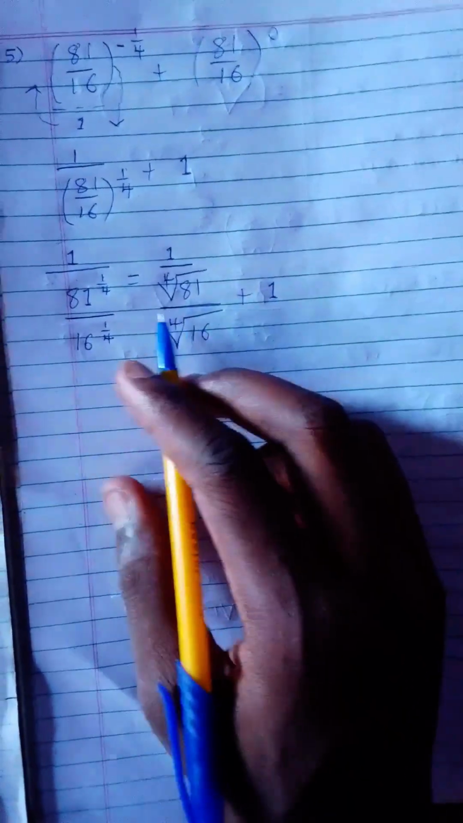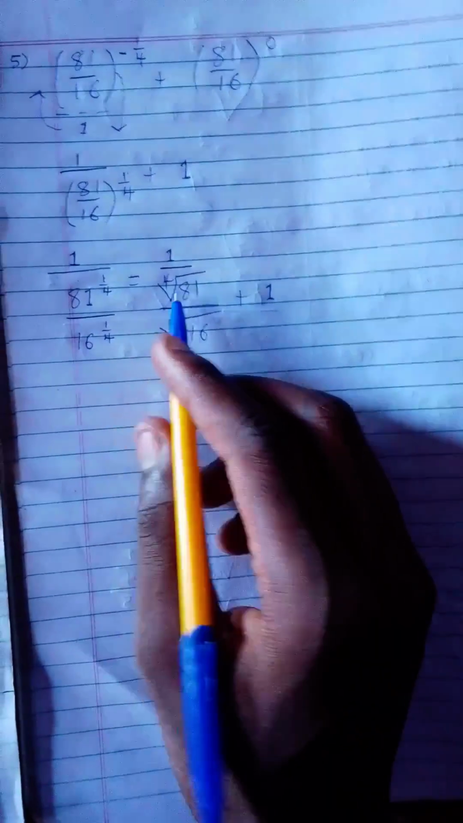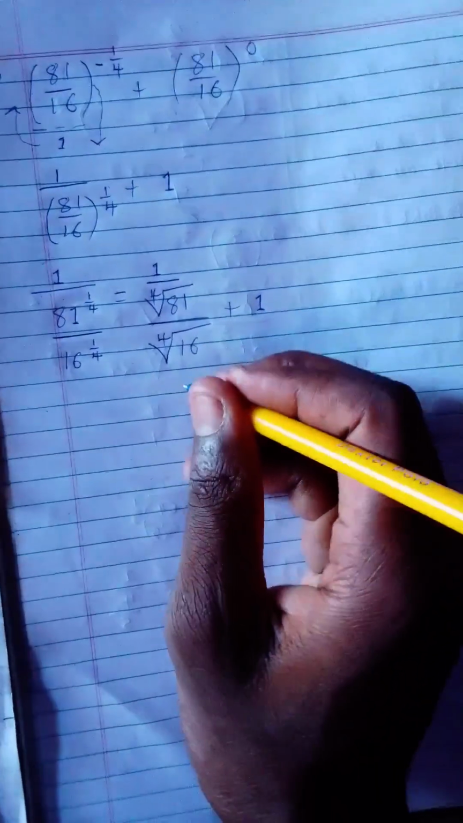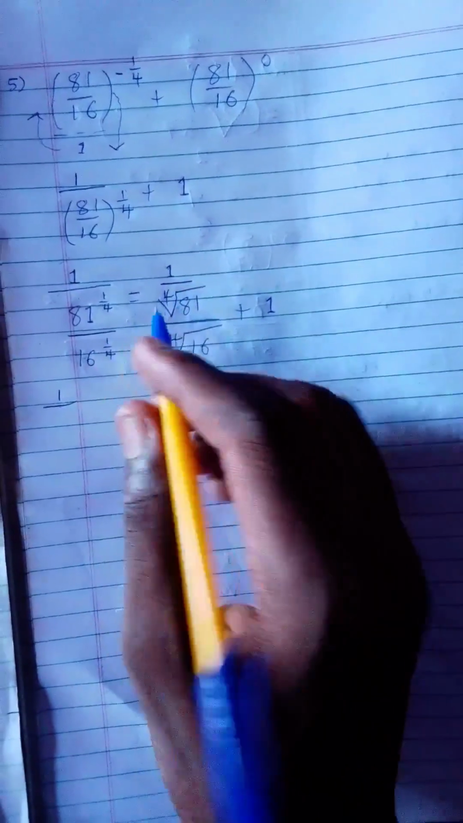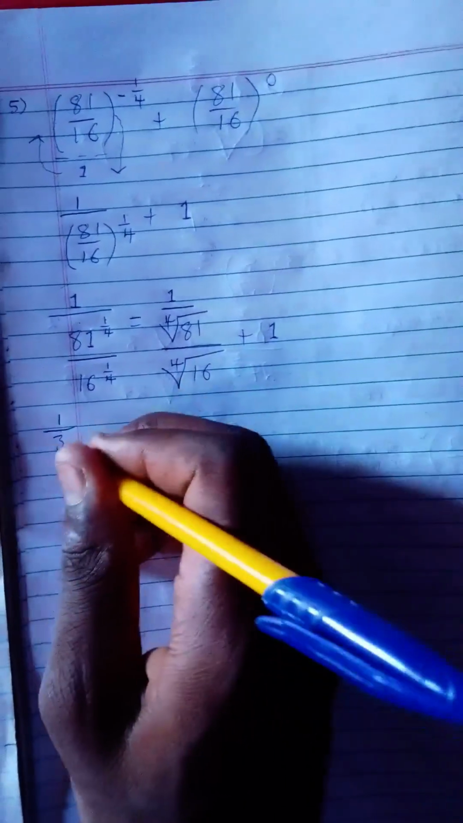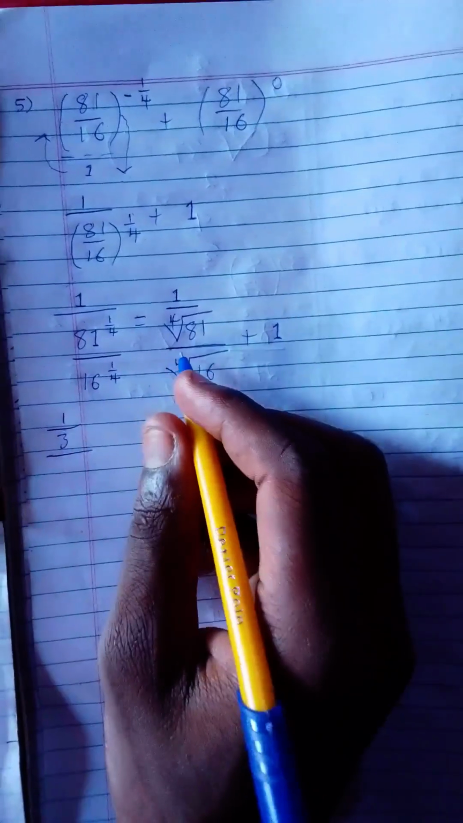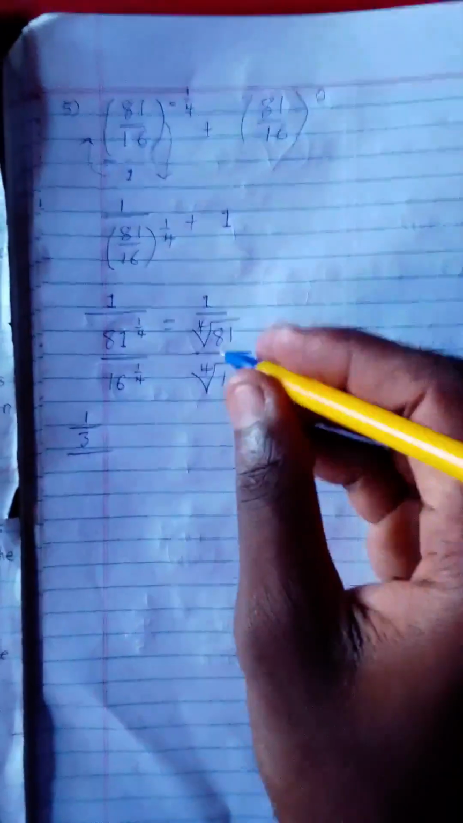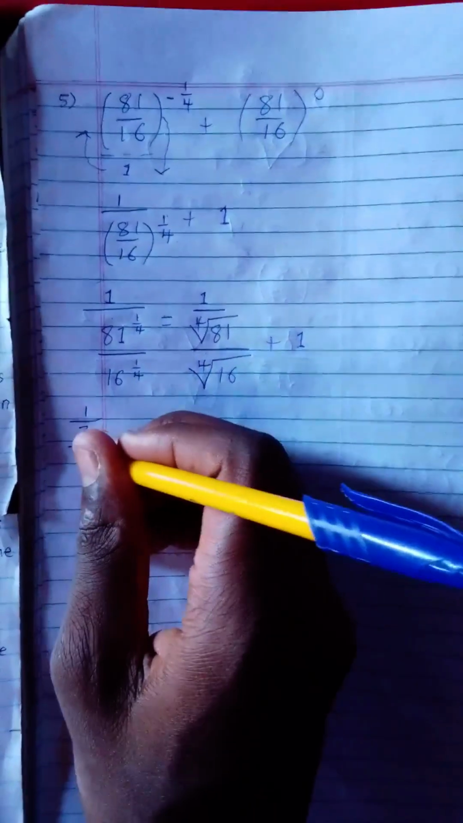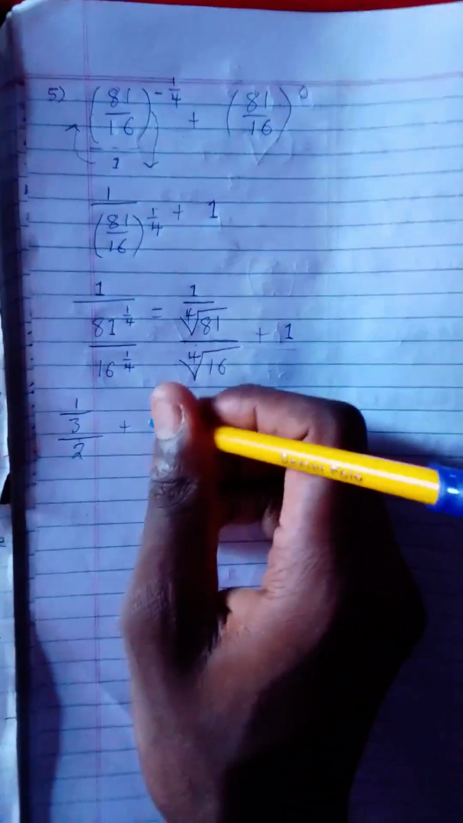27 times 3, 81. So 4 times it will give you 81. So here we are going to replace with 3. So now we are going to have 1 over everything here replaced with 3. And then we also have another one over the fourth root of 16. The number which, when we multiply by itself 4 times, gives us 16. That one is very easy. It's 2. So 2 times 2, 4. 4 times 2, 8. 8 times 2, 16. So everything here will be replaced with 2. And then plus this one, 1.